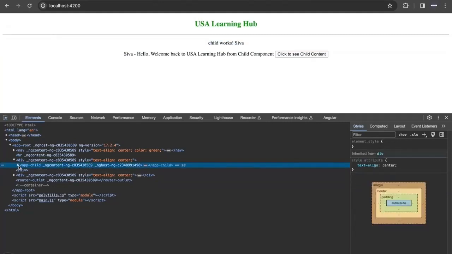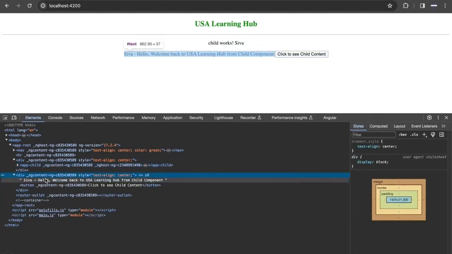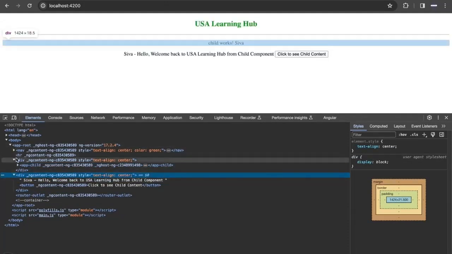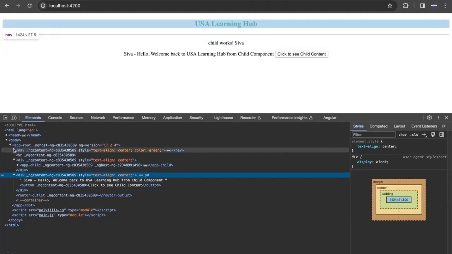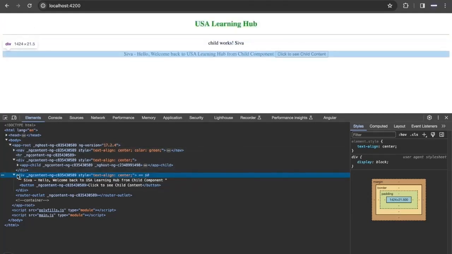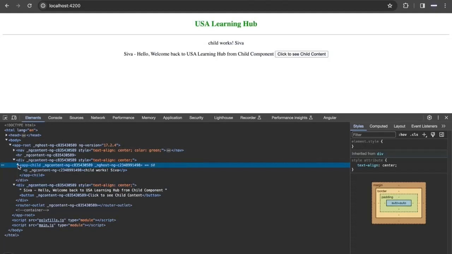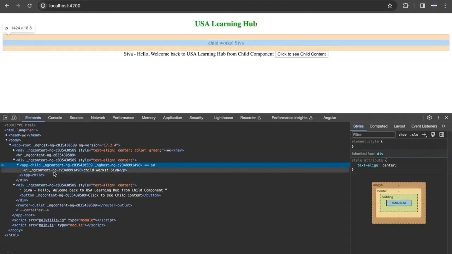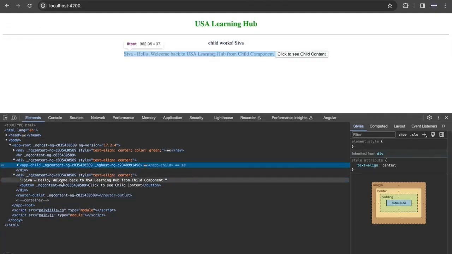If you see, this is app child. If I close this one, this particular content that you are seeing is part of the parent, which is app route, and if you see, this is under the parent, not under the child. Under the child only this content is there, but this particular content that I am displaying is under the parent component, not the child component, but the data came from the child component. So this is how we can share the data from the child component to the parent component using ViewChild.